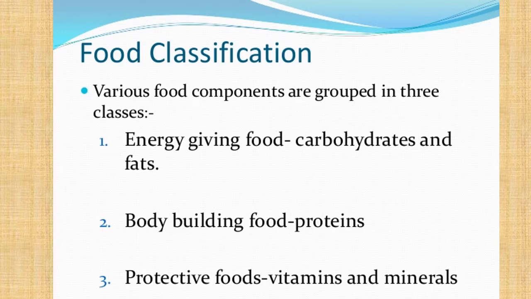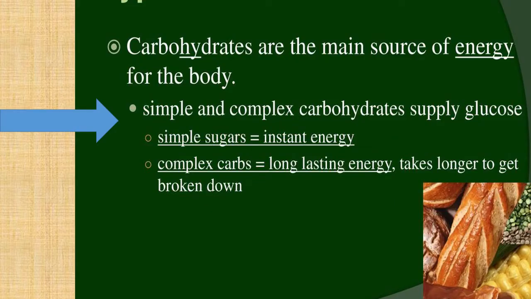Our next slide is about carbohydrate. Carbohydrates are the main source of energy for the body, and we can categorize carbohydrate into two different categories: simple carbohydrate and complex carbohydrate. Simple carbohydrate means which gives us instant energy.